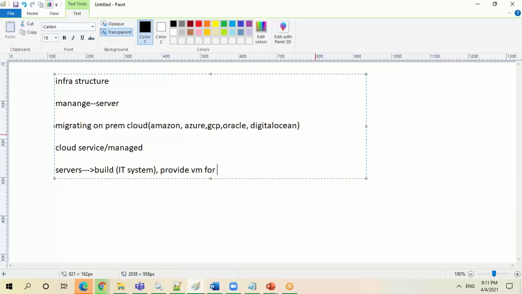To provision the VMs, I'm talking about cloud-based infrastructure. I'm not talking about on-prem servers, because on-prem servers are going away. Nobody is looking for on-prem servers. Even if you have on-prem data centers, I hope people are moving to cloud. Any thoughts? Does anybody want to bring something? Why are people moving from on-prem to cloud?